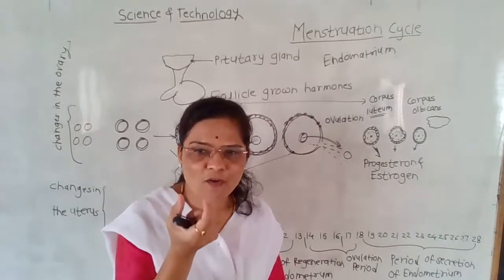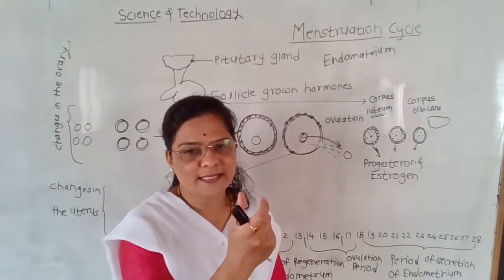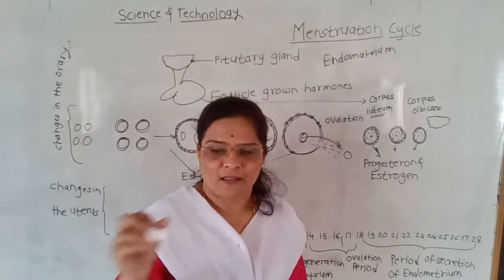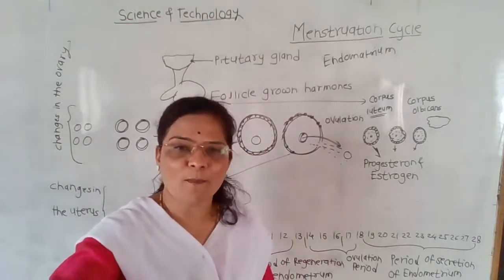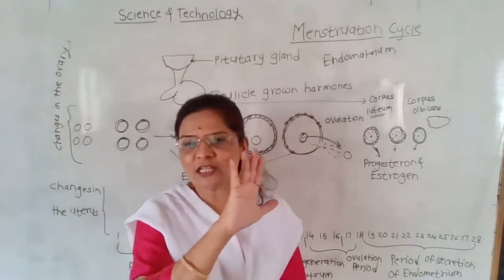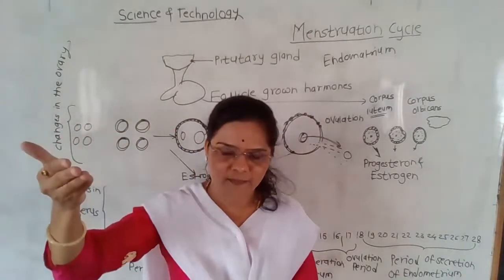There is embryo development. Embryo is developed in the uterus, and that's why for 9 months the development of the baby takes place, and at that time the menstruation cycle totally stops.